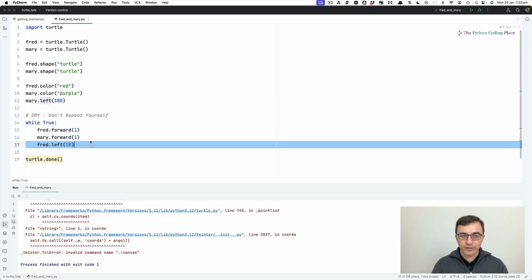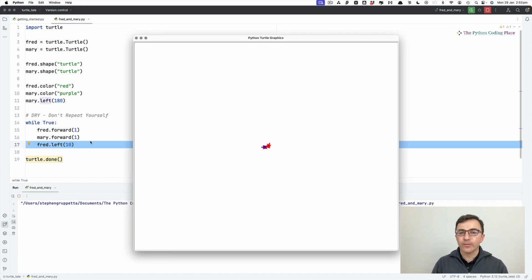Let's see what's going to happen when I run this code. And you can see there that Mary's going in a straight line, but Fred is going in a circle. Why? Because I'm moving him forward and turning him left by 10 degrees every time. So all of these are being repeated.